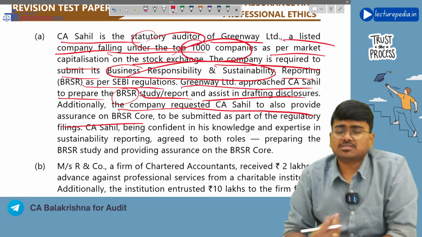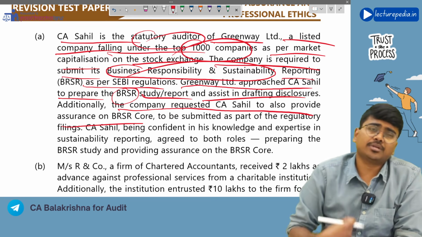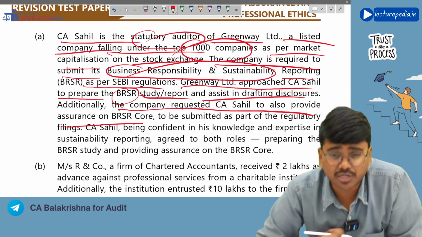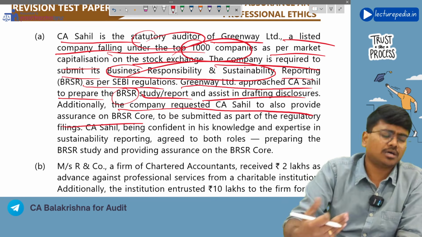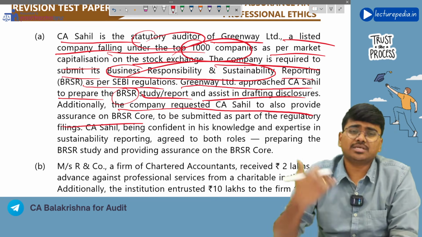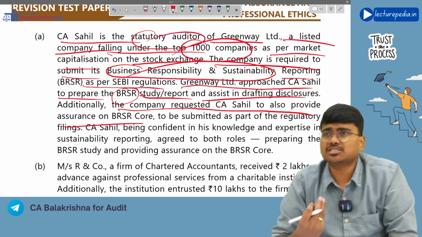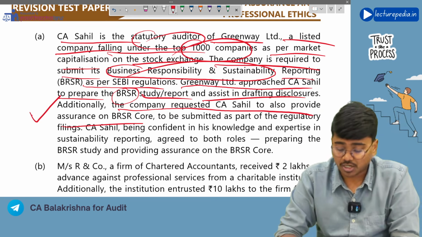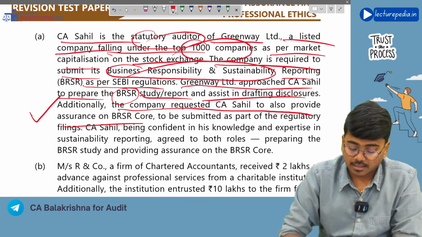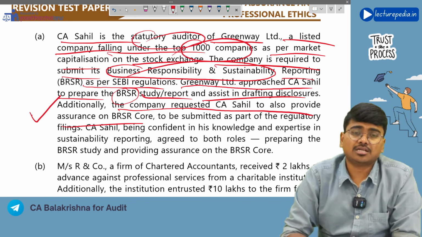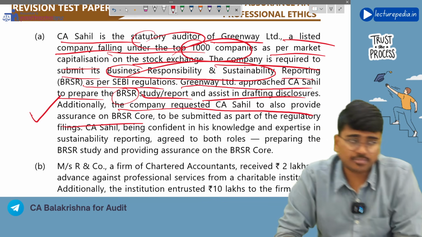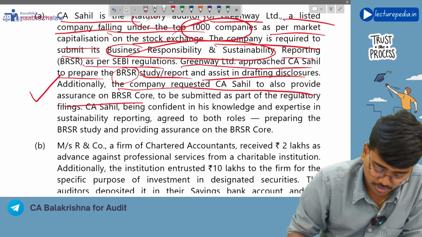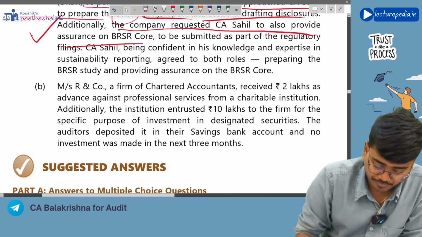The statutory auditor of the company can provide assurance on BRSR reporting of the company, but he should not draft the BRSR reporting. He can just give guidance to the management. So in this situation, CS Ahil is not correct in drafting a BRSR report, because he is the statutory auditor of the company and he is also giving assurance on the BRSR reporting.